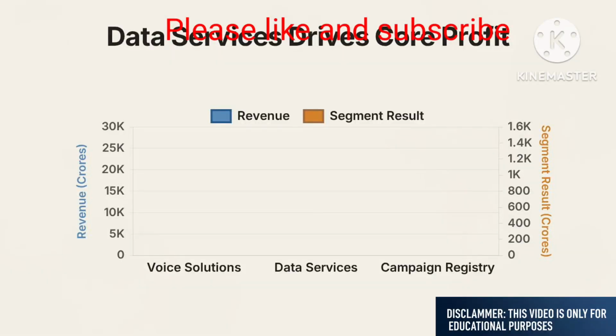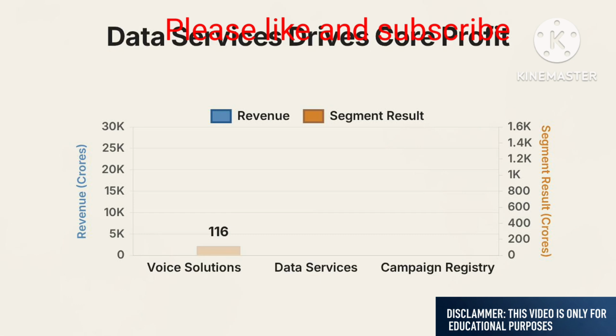This tree map visualizes Section B of the financials, showing the segment result against capital employed for each unit. The Voice Solutions segment appears here as a flat, declining legacy asset. It generated only 116.16 crores in segment result. For the broader enterprise, long-distance voice is no longer a primary driver of value.